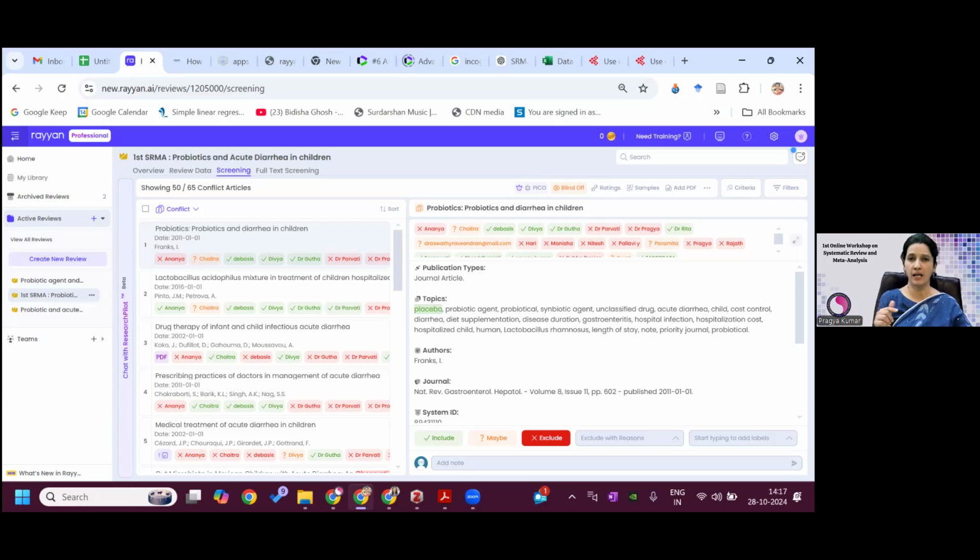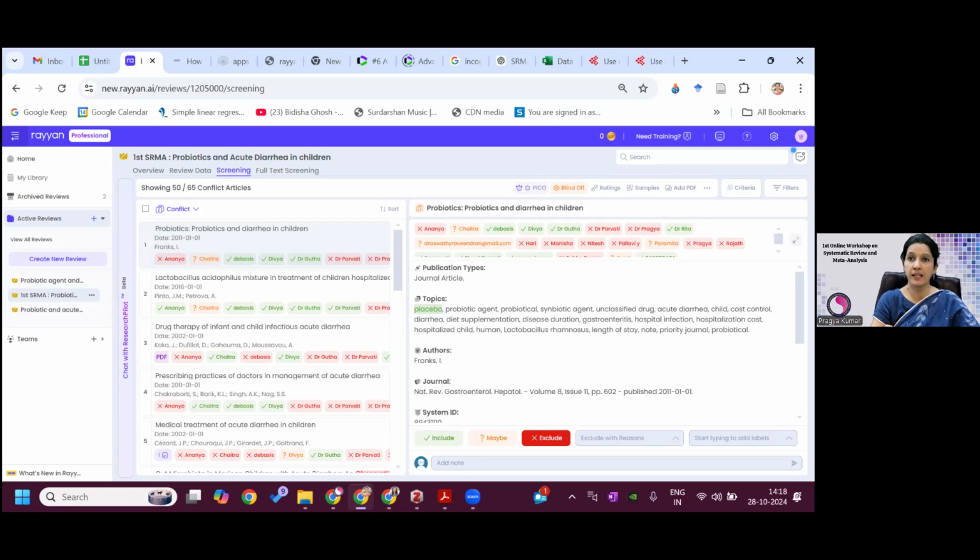So in our case, there were a few articles where two reviewers, let's say me and Dr. Shamshad, we were not agreeing to include or exclude. So then we consulted a third person who was an expert in ADHD, a psychiatrist, and he guided us to include or exclude. So many times when the diagnosis is not clear or you're not sure, then you can consult a third expert whether to include or exclude, and you have to write for how many articles there was conflict which was not resolved even after discussion, and you consulted a third expert. That you have to write.